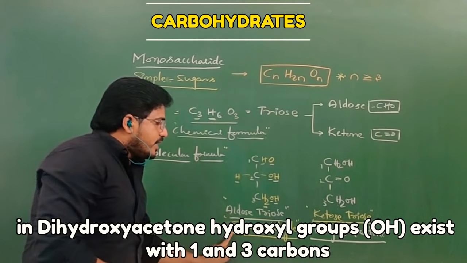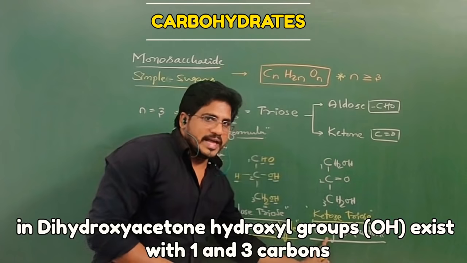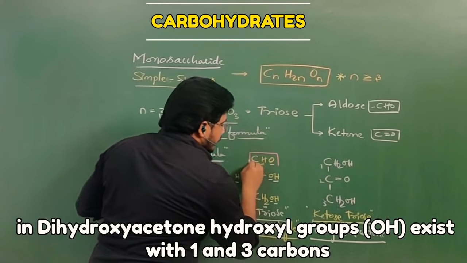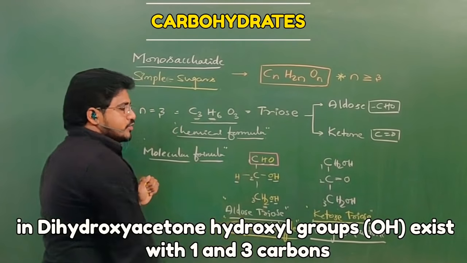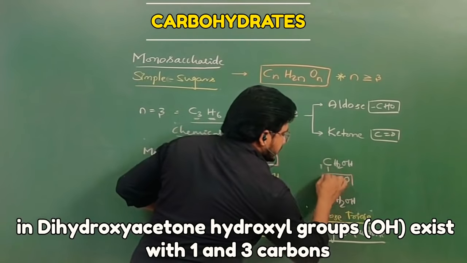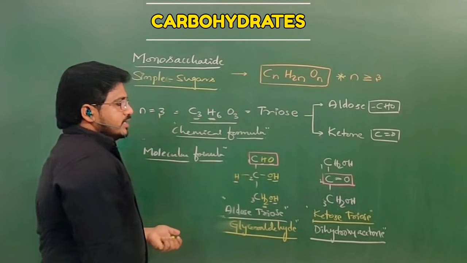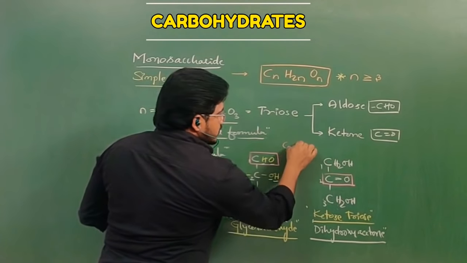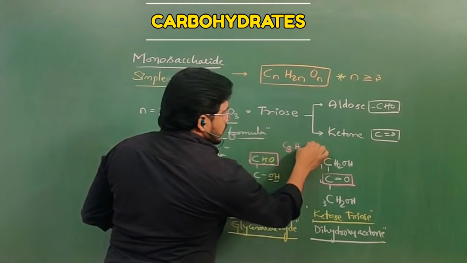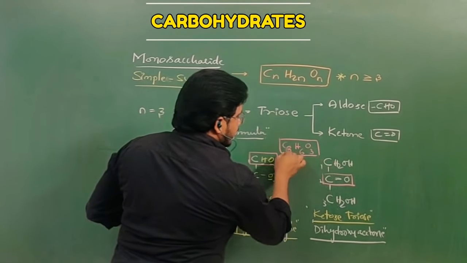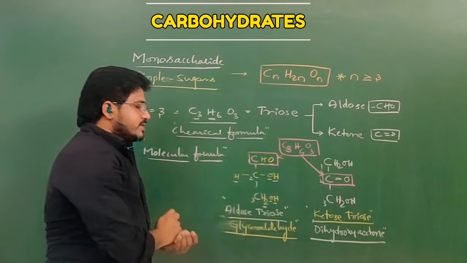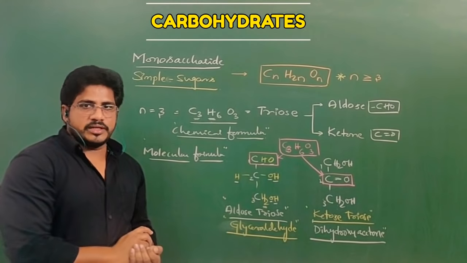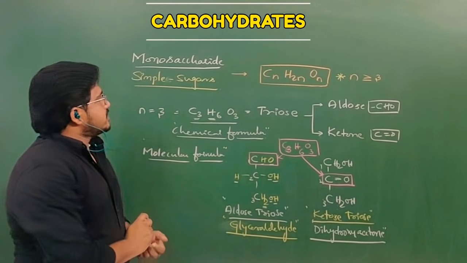How is glyceraldehyde differentiated from dihydroxyacetone? Very simple: the functional group. Here the functional group is CHO, the aldehyde functional group. Here the functional group is C double bond O. Other than that, both have 3 carbons, 6 hydrogens and 3 oxygens, but the functional groups are different. In this case, ketose triose is differentiated from aldose triose. Clear? Now, next see another sugar.